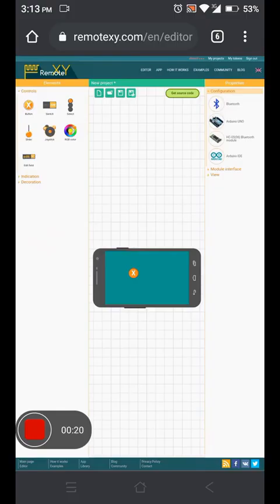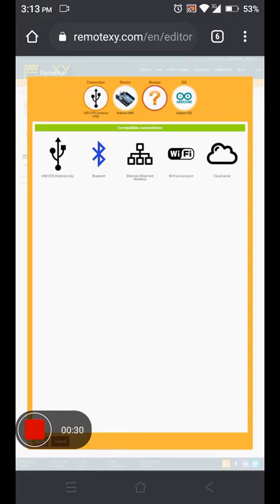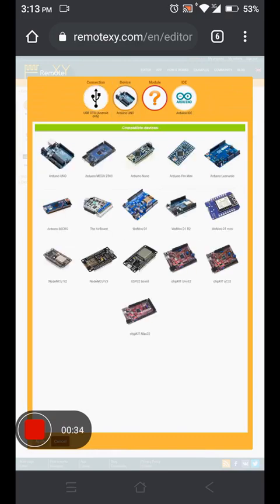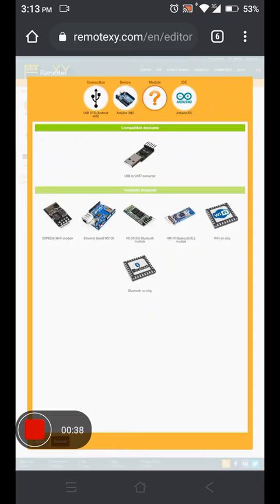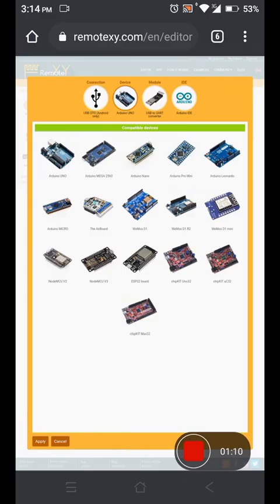Let's see how we can open the remotexy.com website, and then we choose the connection. Here, if we don't have a Bluetooth or Wi-Fi connection or module, we choose the USB on the go connection. Then we choose the device Arduino Uno. Then we choose USB to UART module. Then we choose the Arduino IDE.